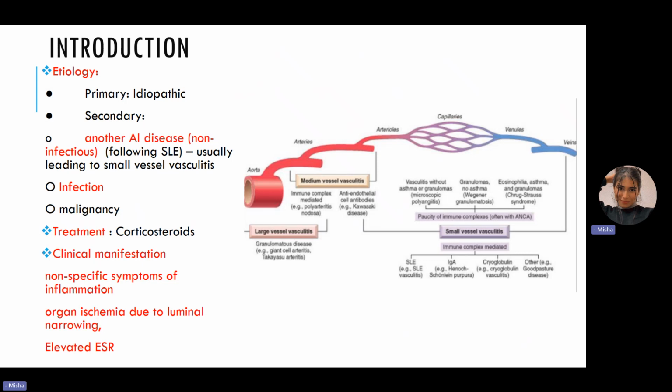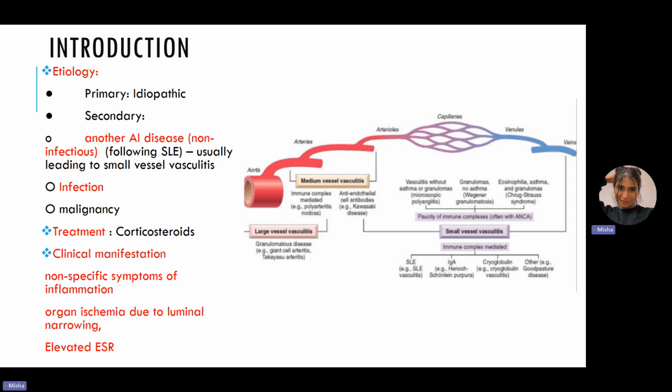In non-infectious, it can be, for example, an immune-mediated inflammation, most commonly such as systemic lupus erythematosus. Please make this connection. Remember that in systemic lupus erythematosus, we can actually have small vessel vasculitis. Infectious can be due to, for example, direct vascular wall pathogen invasion, such as Pseudomonas, Neisseria, or syphilis, which can basically infect it. Great. Now, the treatment for most of the vasculitis is basically corticosteroids. There is an exception to this, and I will be mentioning it.